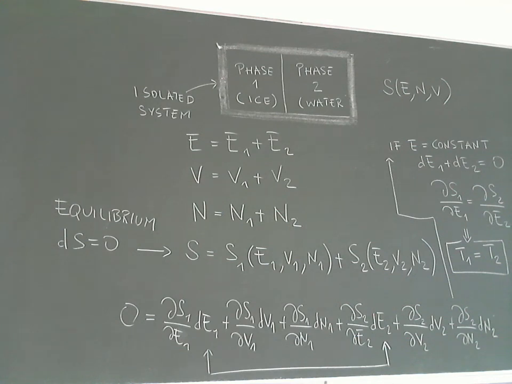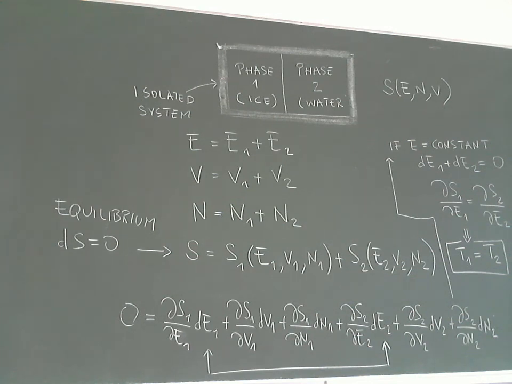So our total entropy will be the sum of these two entropies. To be thermodynamically correct, one should also include the fact that there is an interface, but this interface is very thin. If our system is very large, we can neglect this interfacial contribution, which is important in other situations.